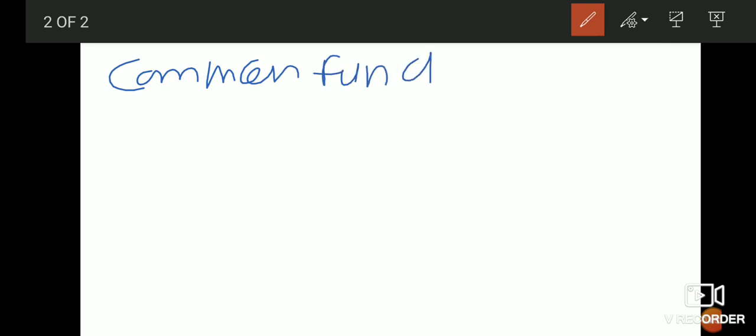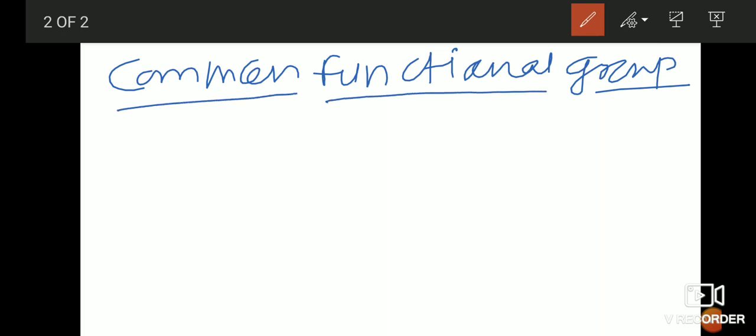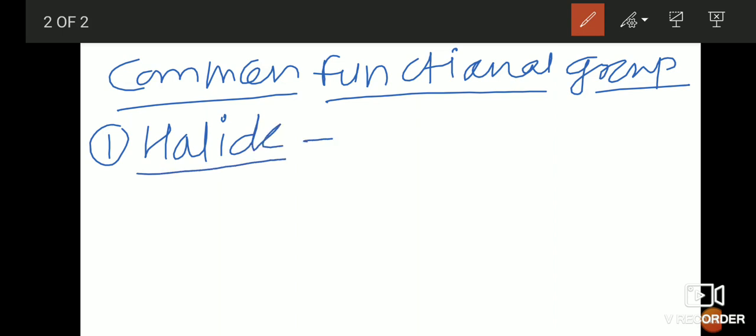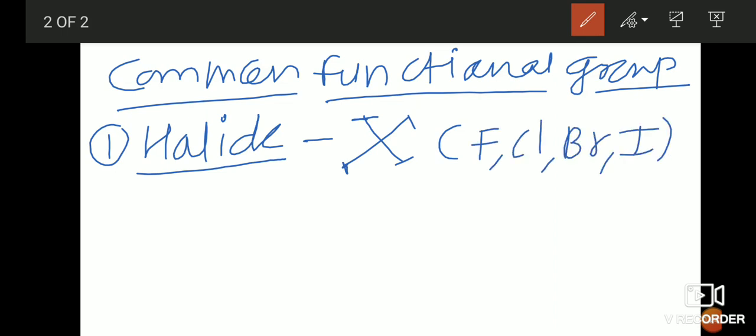So what are the common functional groups that we are going to discuss now? This is again a very important point. The first common functional group is the halide functional group. It is represented by the capital letter X. X is the halide functional group, and the elements are particularly fluorine, chlorine, bromine, iodine. These elements are included in the halide family, the group number 17 family.